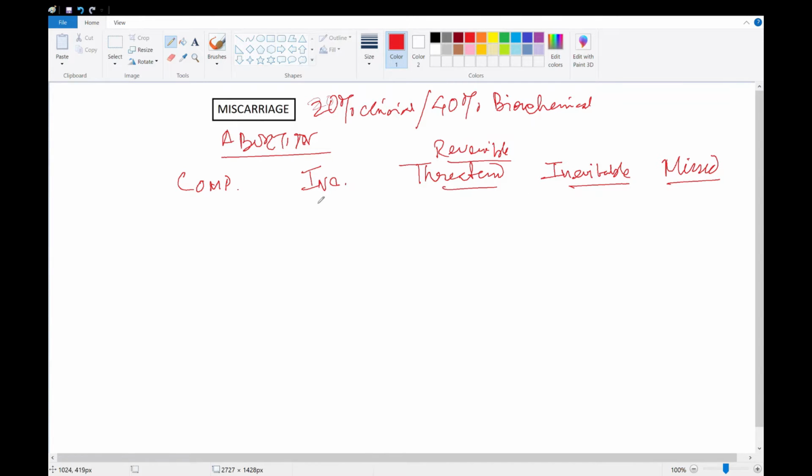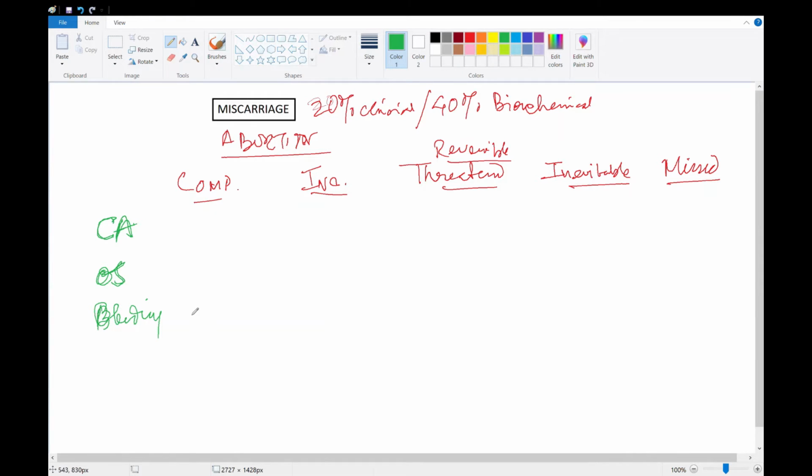So we will only look for 2 points when such a kind of MCQ comes in the exam. One is fetal cardiac activity, whether it is present or not, and what is the condition of the os. These are the 2 things we want to know to answer such a question. So for a complete abortion, one more thing I would like to add, history of bleeding.